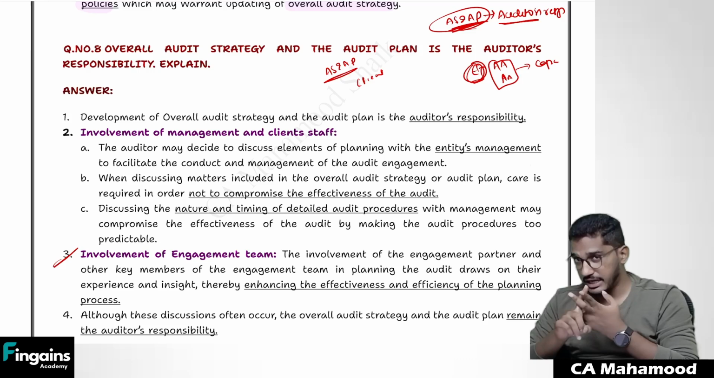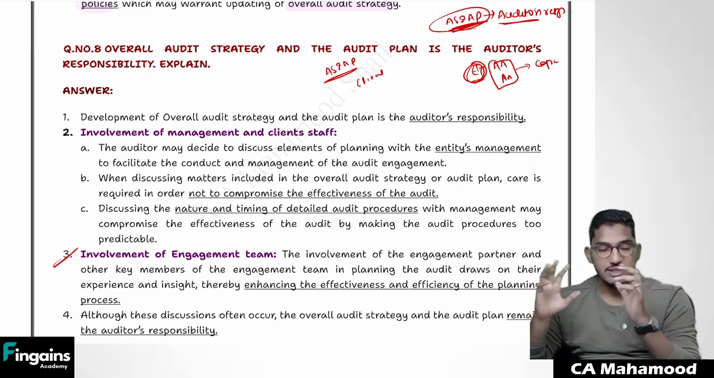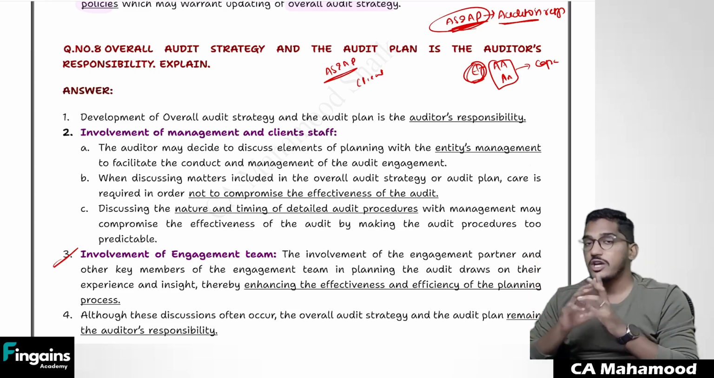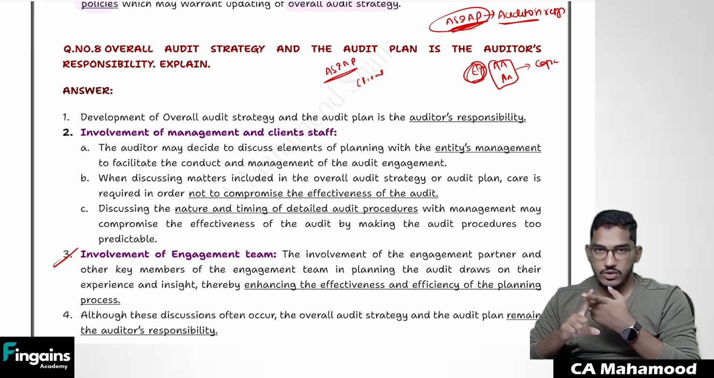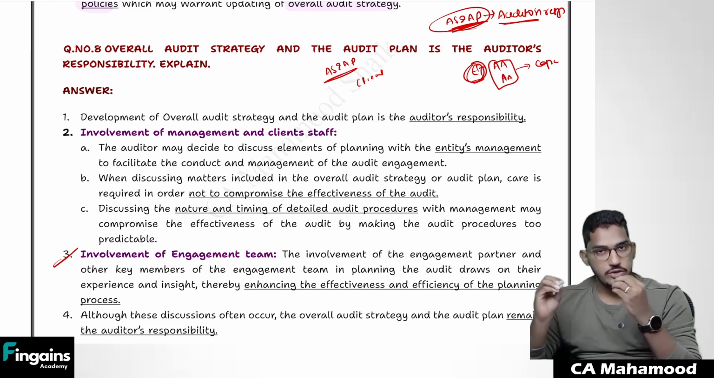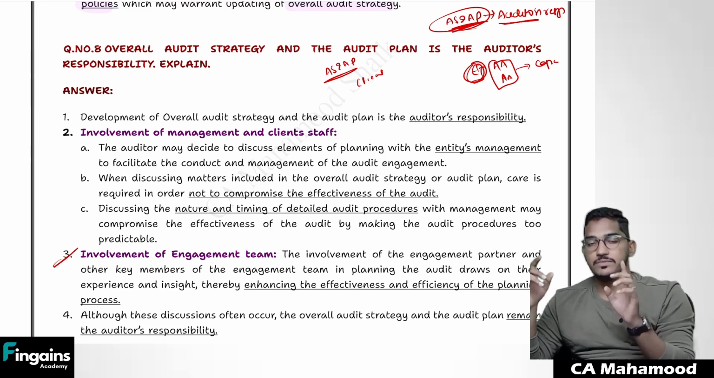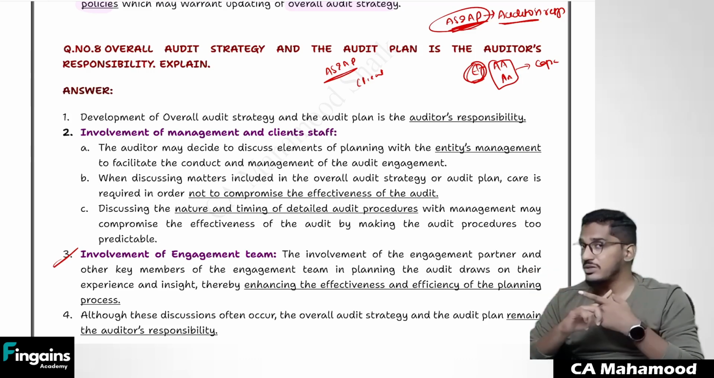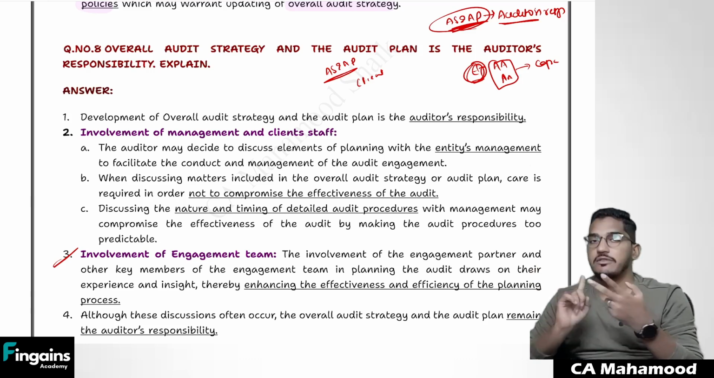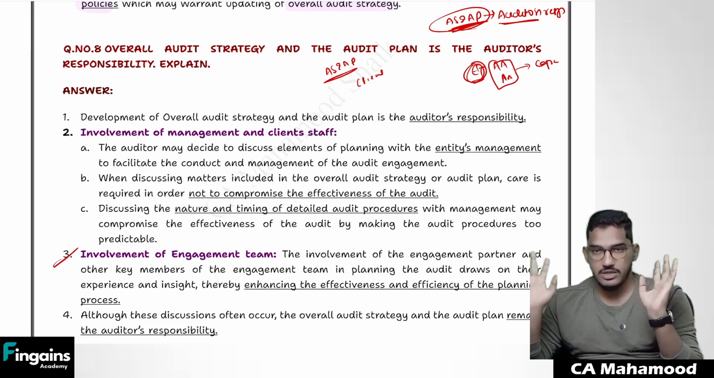But here you have to be very careful. When I say you have to involve client's management and client's staff, you should not discuss a detailed audit plan with them. If you discuss a detailed audit plan with them, whatever you're going to do becomes predictable and there is no purpose of doing the audit. So involve the client's management and client's staff only to the extent their involvement is necessary. Don't discuss a detailed audit plan with them. If you do that, your audit effectiveness will be lost.